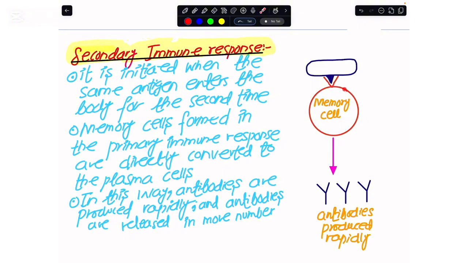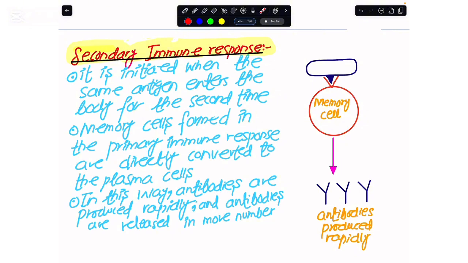And as a result, the memory cells that we initially formed during the primary immune response now bind to the pathogen's antigens and rapidly start producing the antibodies, and in that way our body overcomes the pathogen quickly. That is why the primary immune response is slow, because it takes time to make the antibodies and the memory cells. And the secondary immune response is fast because my body already has the memory cells and they already know what pathogen this is, and they rapidly produce the antibodies, and that helps to overcome this pathogen that has entered.